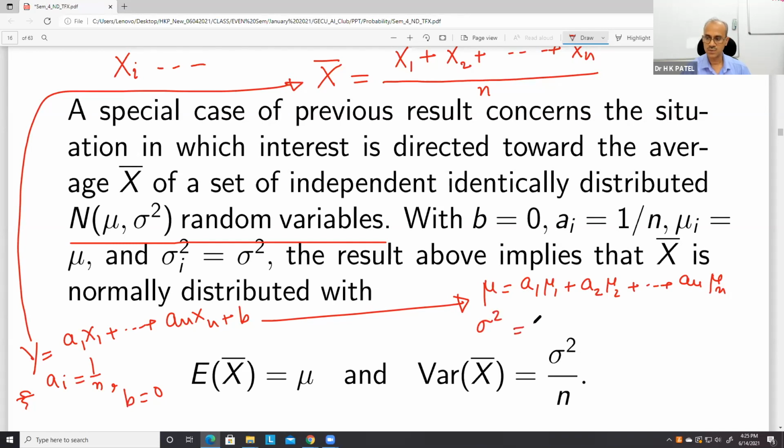This sigma square is again a1 square sigma square plus an square. In fact, let me write 1 to n, but all these are equal: mu1, mu2, mu n are all equal to mu.